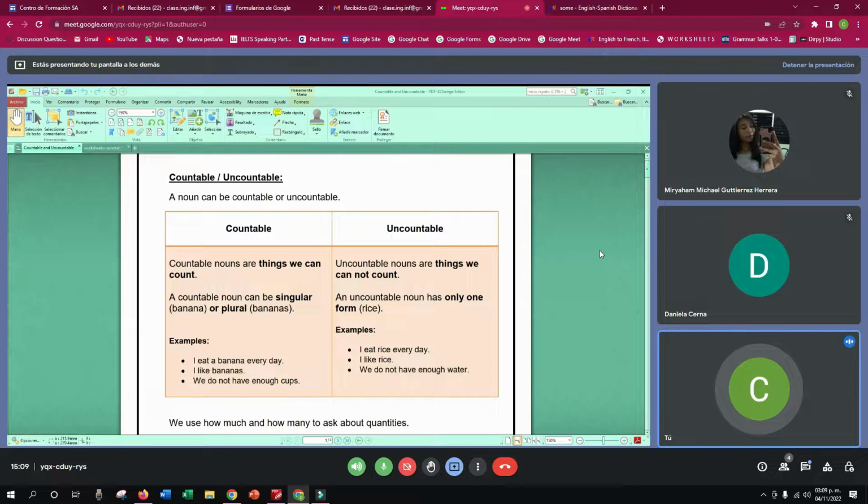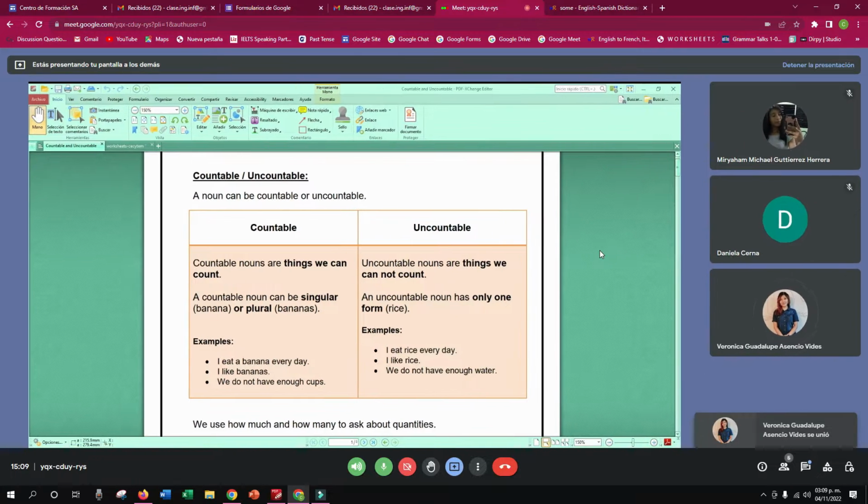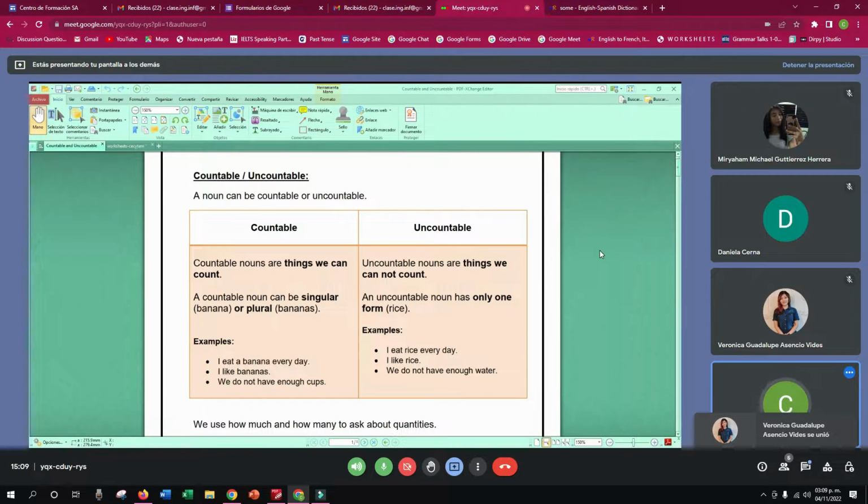Then we have uncountable. Uncountable nouns are things we cannot count. Los incontables, cosas que no podemos contar. An uncountable noun has only one form, rice, right? Solo tenemos una forma de los incontables, ¿verdad? Que sería, podemos decirlo, singular, pero no se puede contar, ¿verdad? Examples, I eat rice every day. I like rice. We do not have enough water, right?